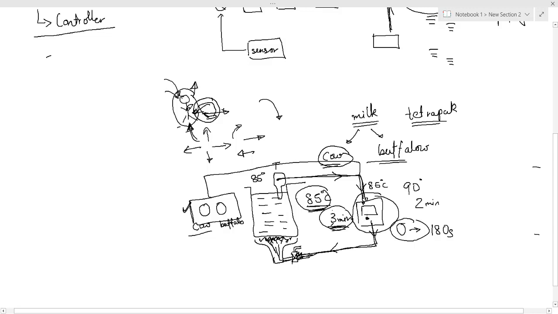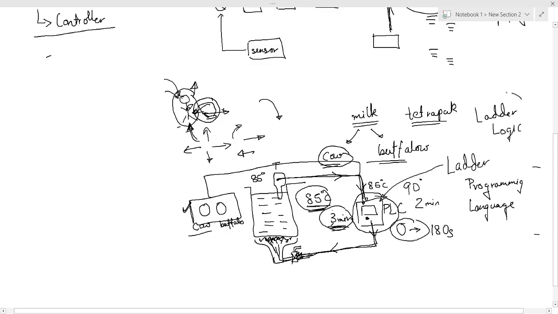This programming of the controller must be done by someone, and this controller will basically be a PLC, and the programming of this PLC will be done in ladder programming. Okay, ladder programming language or ladder logic as it is called. There are two names: it can either be called ladder programming language, or generally it is known as ladder logic.